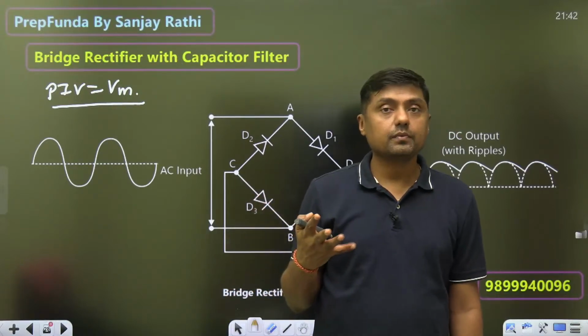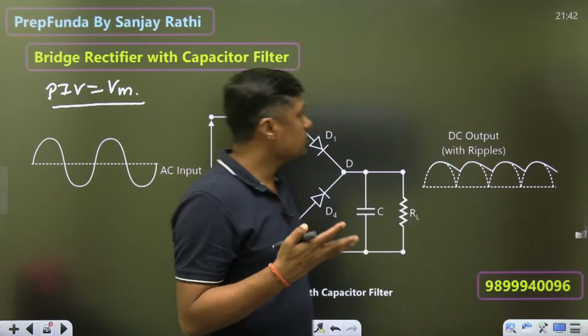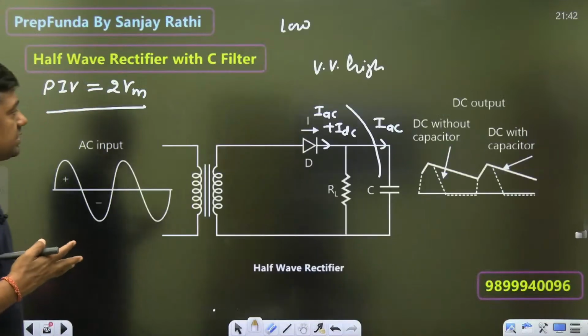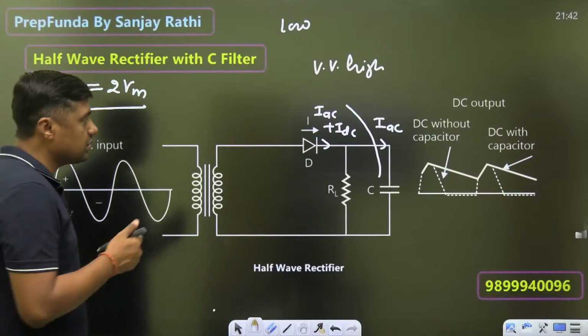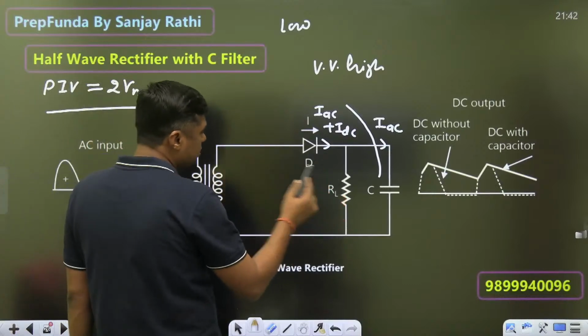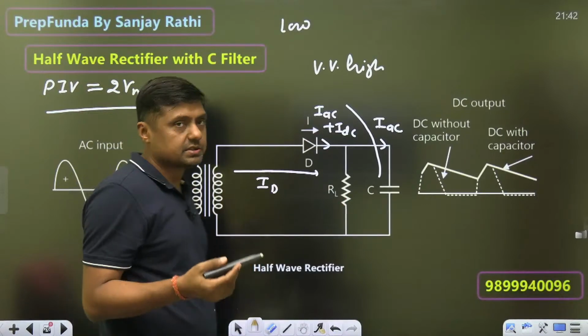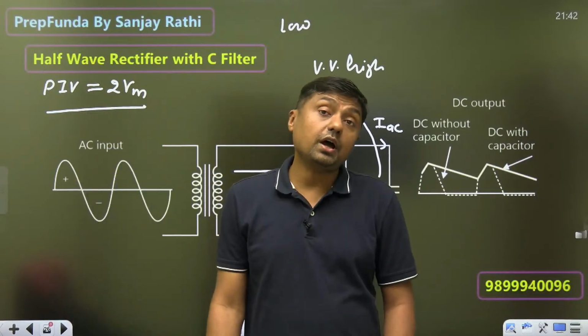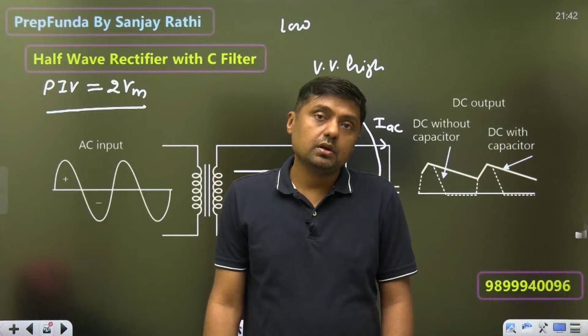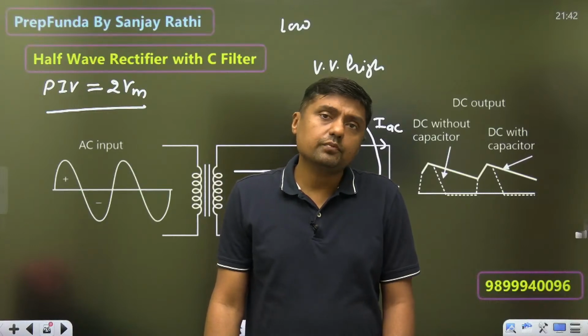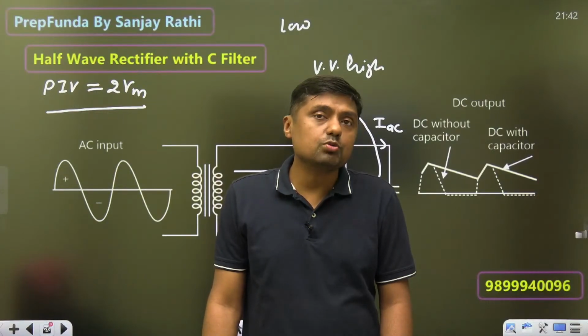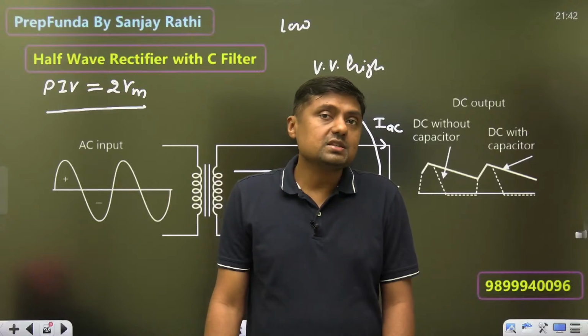That is the drawback. Second case, just to charge the capacitor, when we are using the capacitor, high current will flow through the diode, and therefore the diode current will increase. Remember, high diode current is required for charging of the capacitor. So the first drawback is that PIV will change.